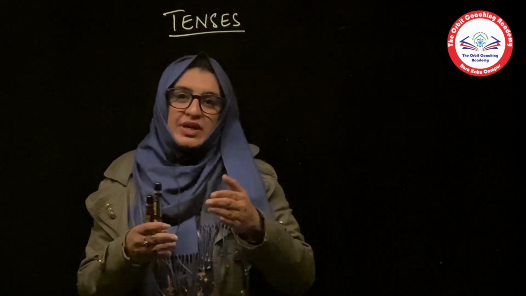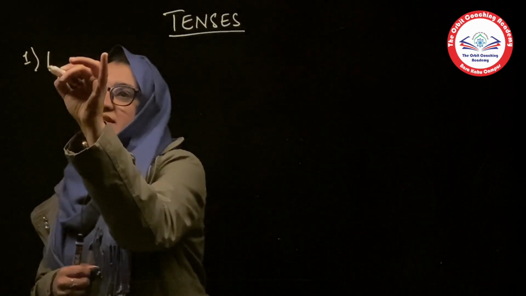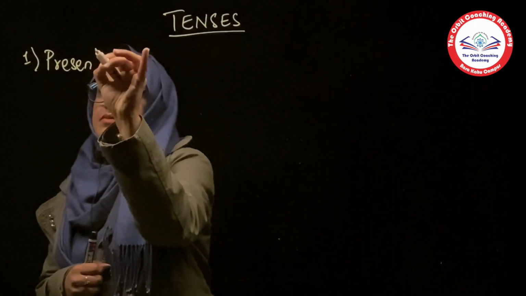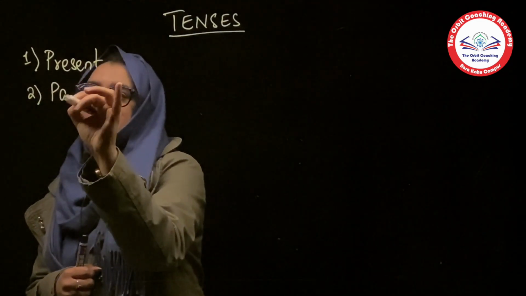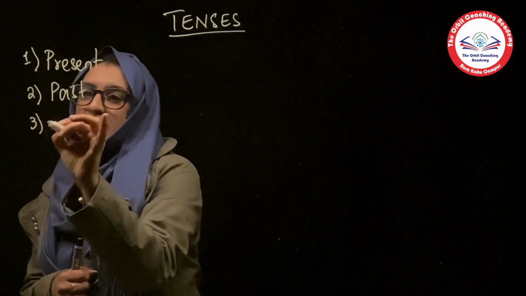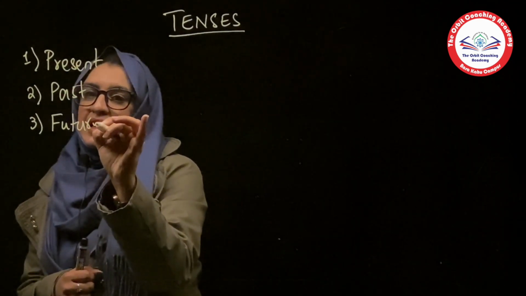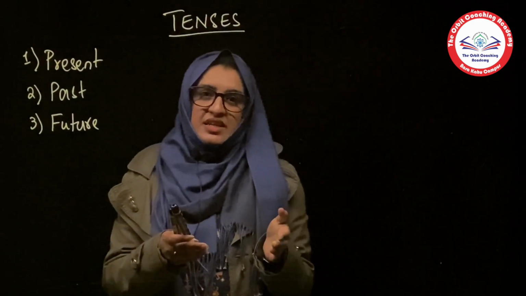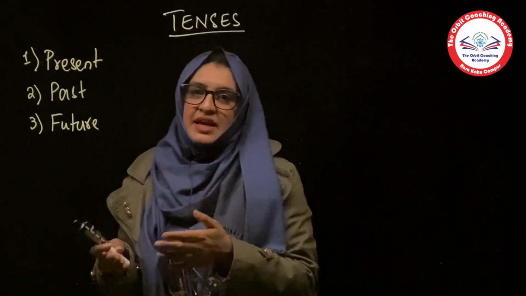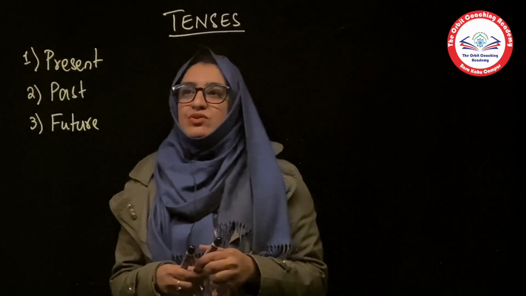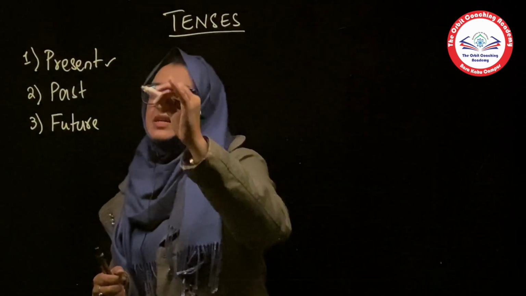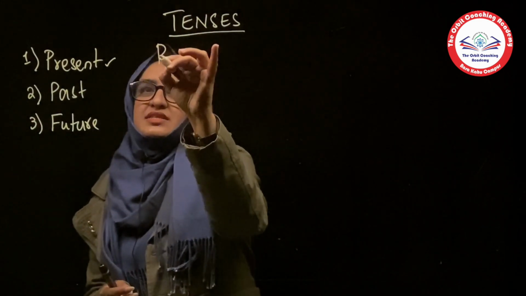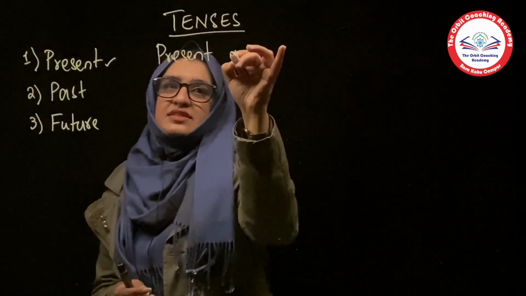So for that matter, I hope you already know that we can divide it into three basic categories. First one is present, second one is past, and third one is future. And then we have further subcategories, for example indefinite, continuous, perfect, and perfect continuous. So today we are going to start with the first one, that is present, and we will pick up present indefinite tense.